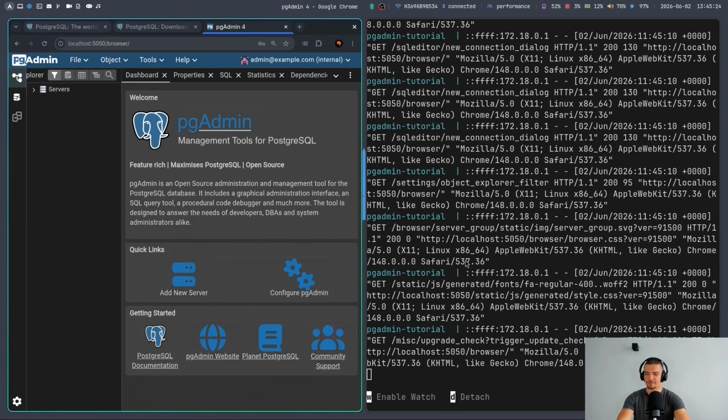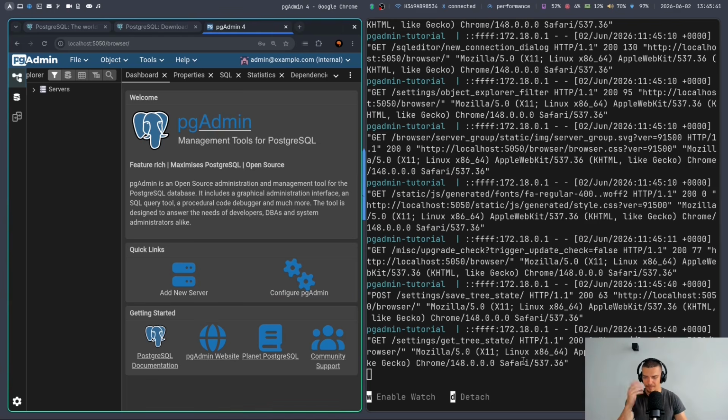Now, in order to have PSQL on your system, you need to have either Postgres installed and you have the tool automatically, or you have to install at least a library that gives you this tool. So if you're going with the Docker Compose setup where you have pgadmin and you have a Postgres running via Docker Compose, then you can do two things. You can go into the container itself.